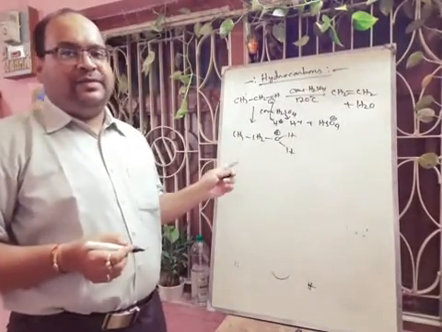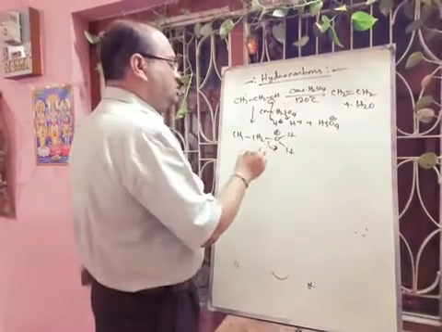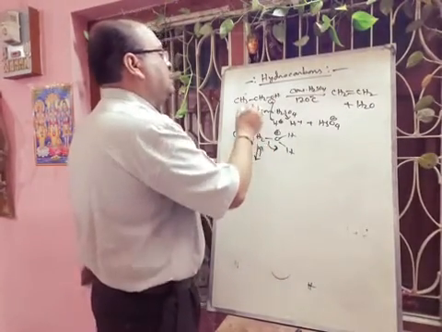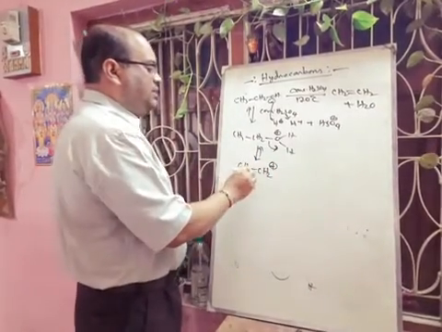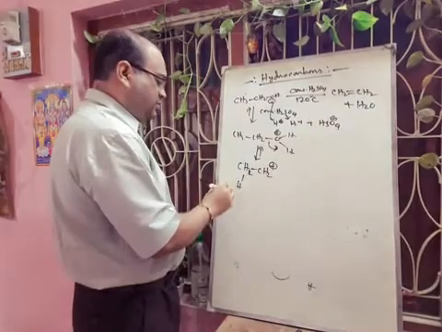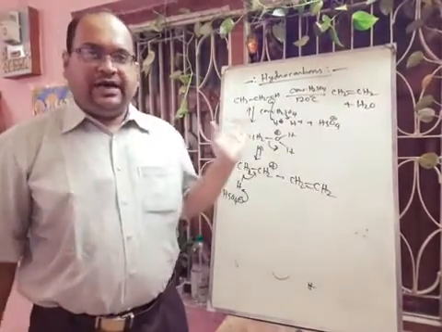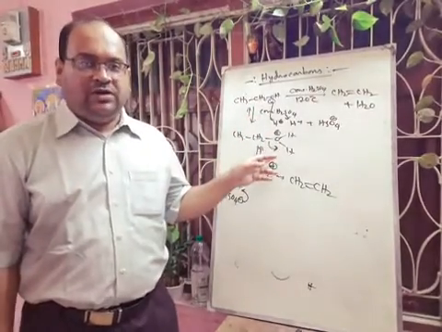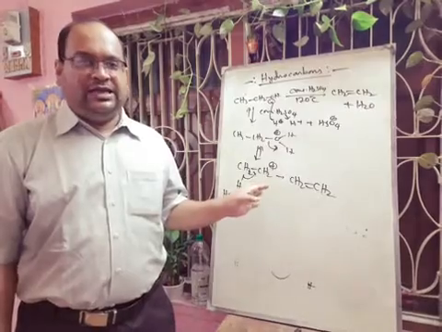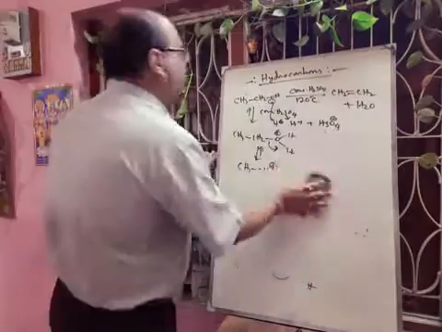In the next step, there will be loss of a water molecule and formation of a carbocation, CH3CH2 plus. In the third step, one hydrogen will be attracted by HSO4 minus, and there will be formation of the ethylene molecule. This is the three-step mechanism. Again I am telling, in the first step there will be protonation of the alcohol, in the second step there will be loss of a water molecule, and in the third step there will be the formation of the alkene.